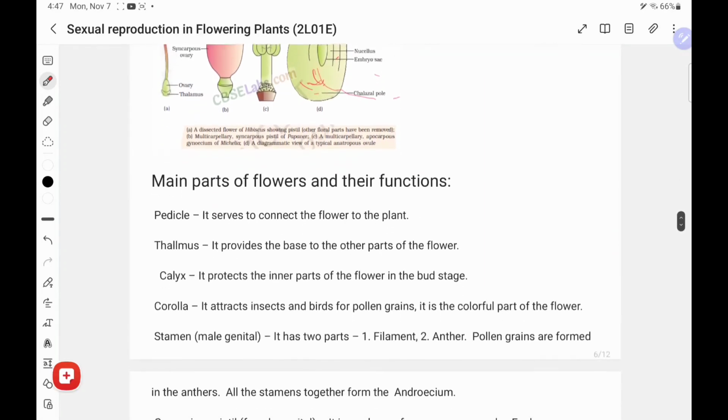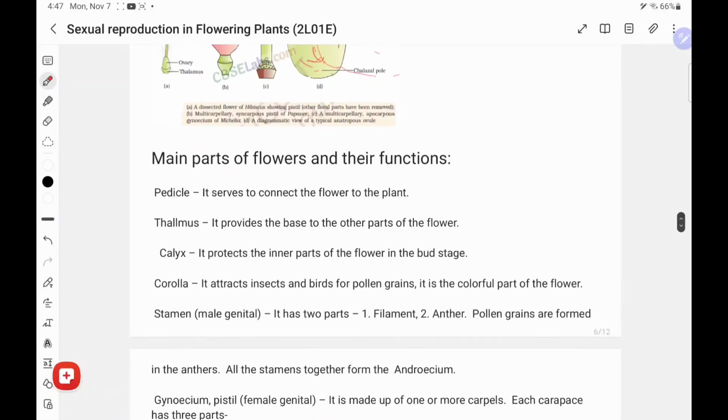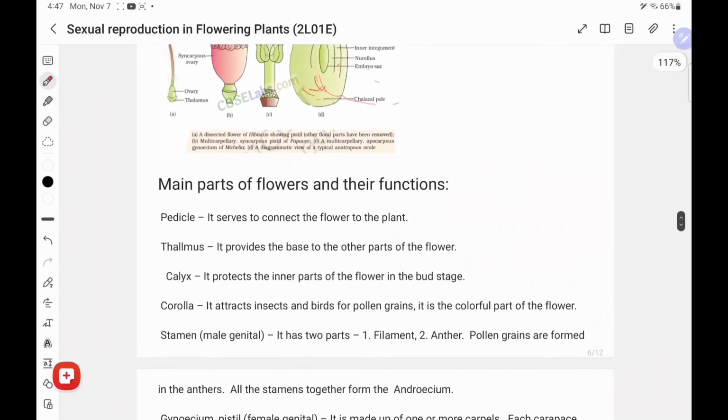Now, the main parts of the flower and their functions. Pedicel connects the flower to the plant. Thalamus provides the base to the other parts of the flower. Calyx protects the inner parts of the flower in the bud stage.